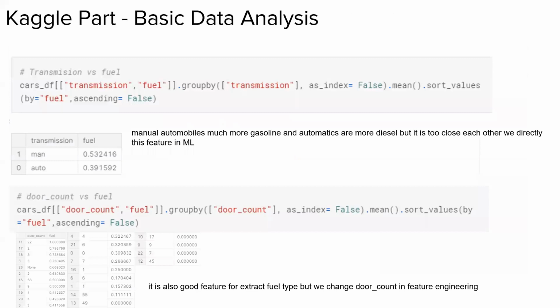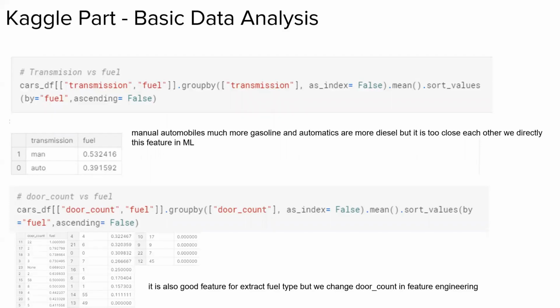In Kaggle, we check the relationship between our target class and features. Only 2 of them are here. Firstly, transmission. After basic data analysis, the result is that manual automobiles are much more gasoline and automatics are more diesel. But they are too close to each other, so we can't say it is always true or false. Additionally, we change our fuel type to 0 and 1. 1 means gasoline, and 0 means diesel here.